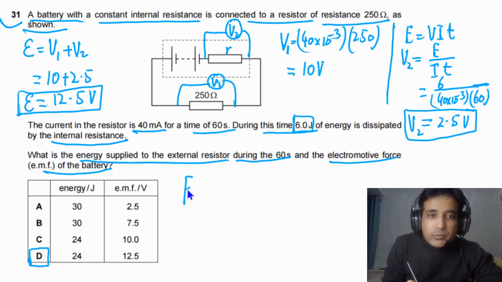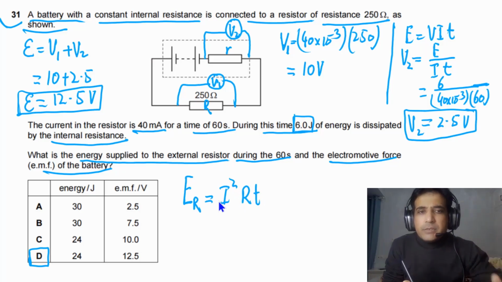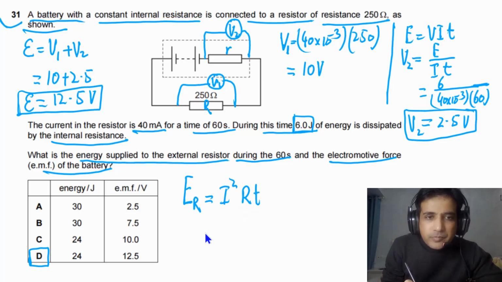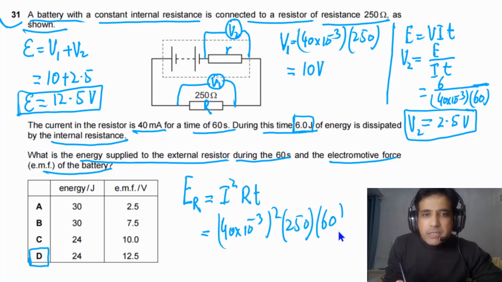So we can calculate the value of E. I will say this resistor is capital R. The energy in this case will be equal to I squared times R times T. You can also use VIT, it is the same. We have the current, 40 times 10 to the minus 3, squared, the resistance of this resistor is 250, and time is 60 seconds.